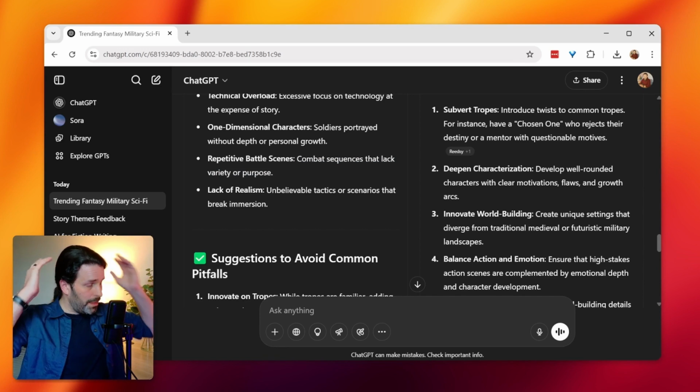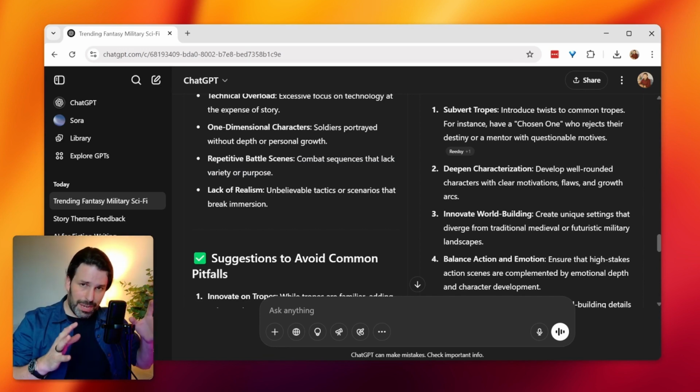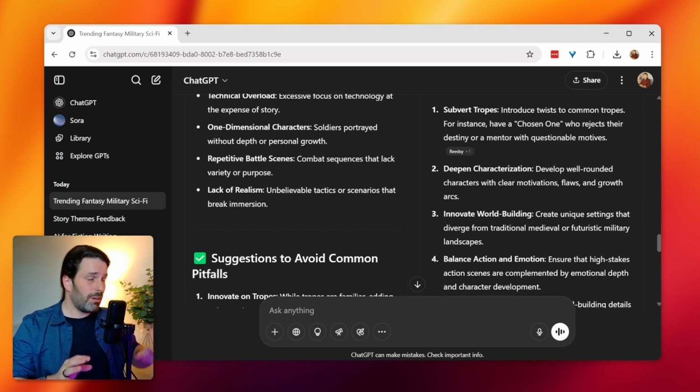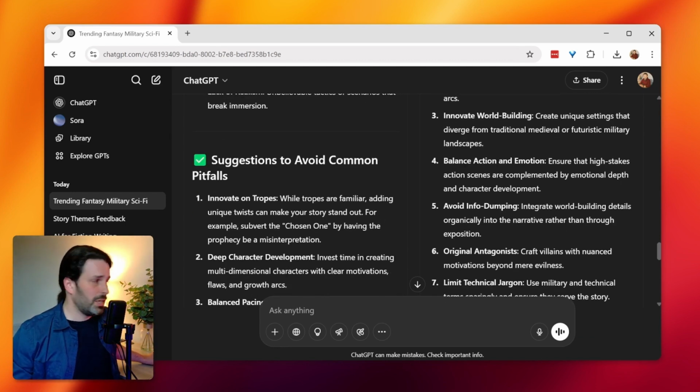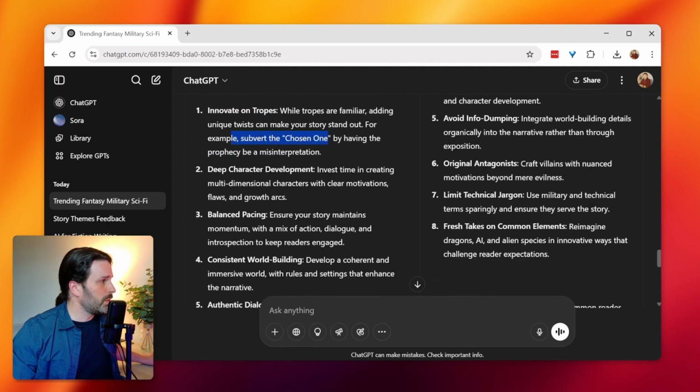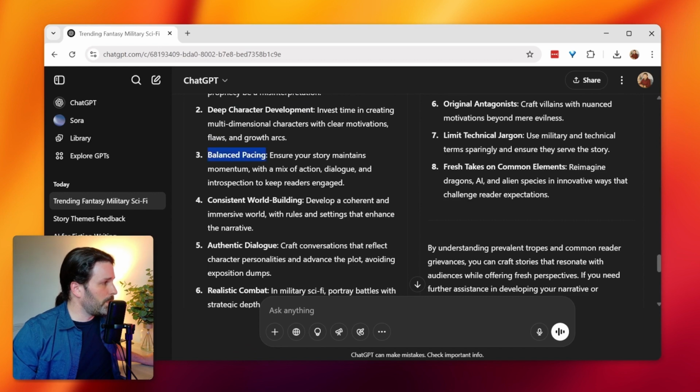If they're all in there, then I can ask chat, I've got battle scenes in here. What can I do to avoid falling into these kinds of tropes? Now, look, it's even giving me the suggestions like I asked for. So innovate on them. So you can try subverting them, mashing them up, deepen the character development, balance the pacing, develop a coherent and immersive world.